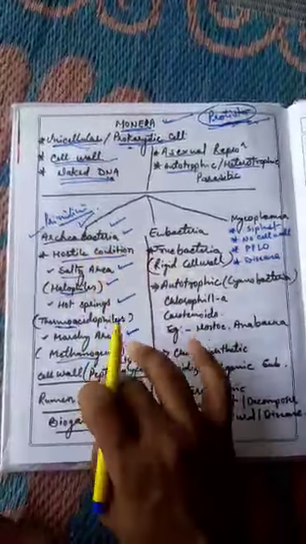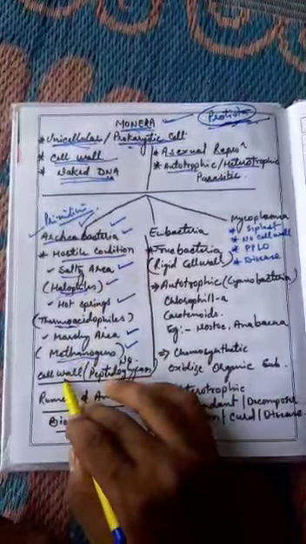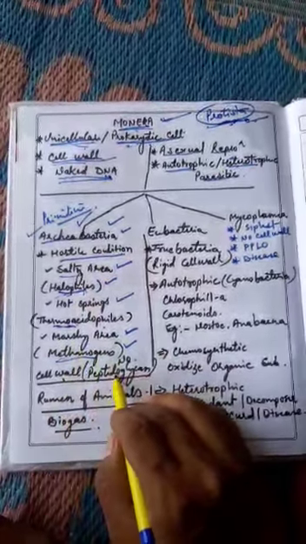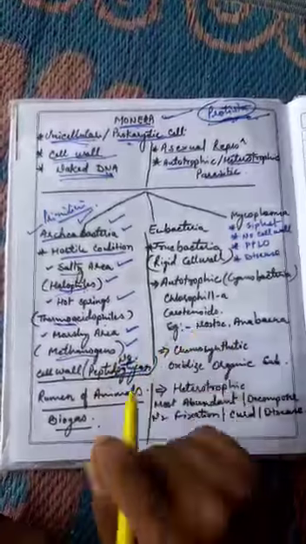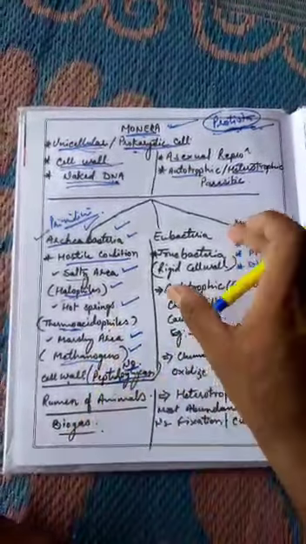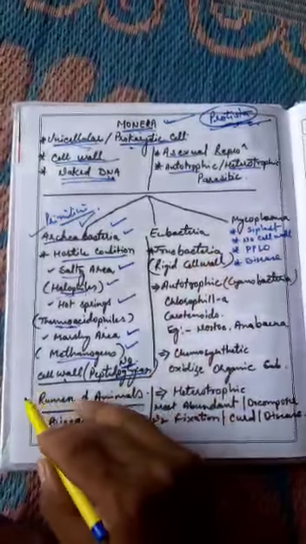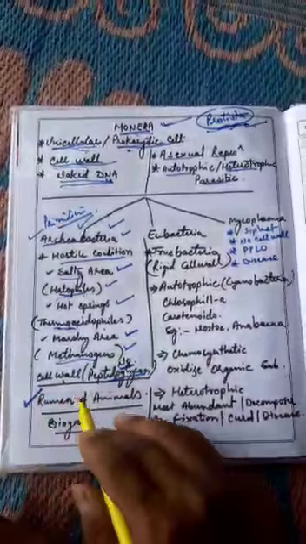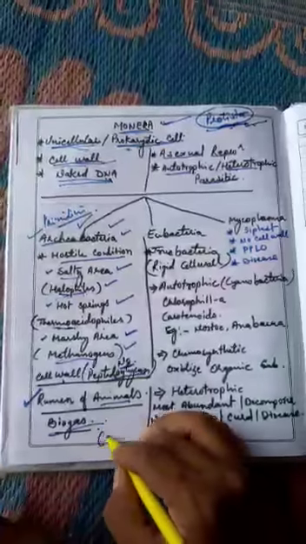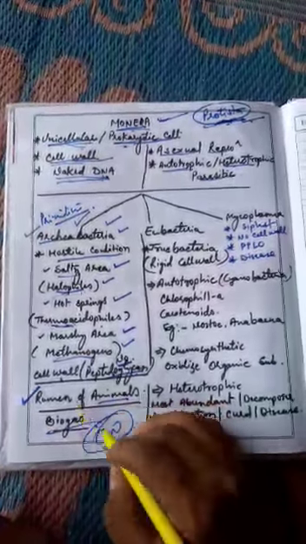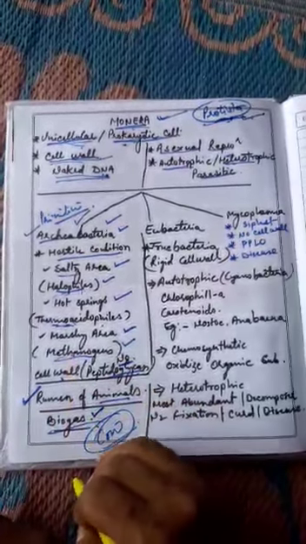One thing special in archaebacteria is that they have a cell wall, but the cell wall does not contain peptidoglycan, a kind of organic material. This is a specific feature which separates them from mycoplasma and eubacteria. They are found in the rumen, the extra stomach of animals such as the cow, where they produce biogas. In that rumen, these methanogens are found and they produce biogas.